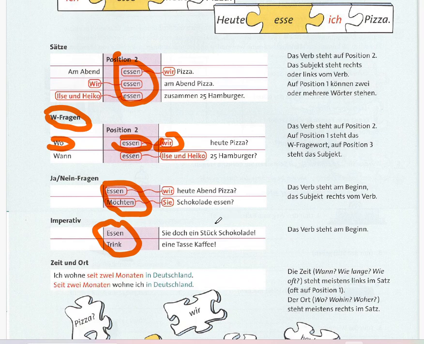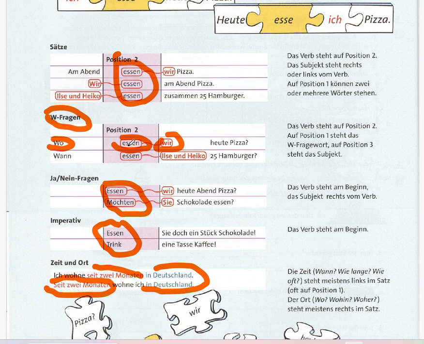Time often comes at the beginning, place usually near the end. These are times, and this is also a time, so they come at the beginning of the sentence. The places come at the end, like Deutschland. And the fifth rule is, the subject can move around, but the verb position never changes.